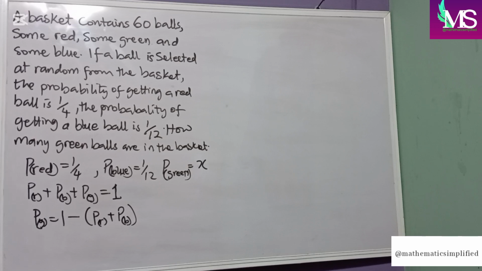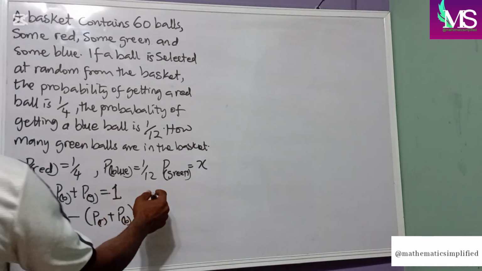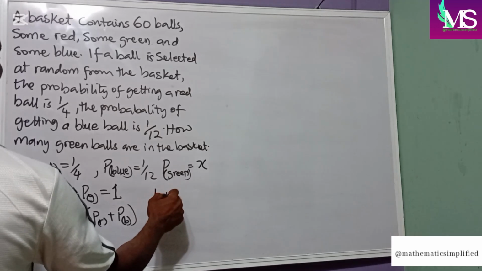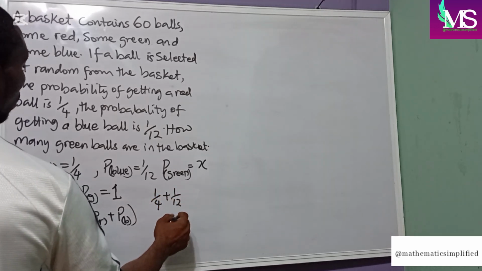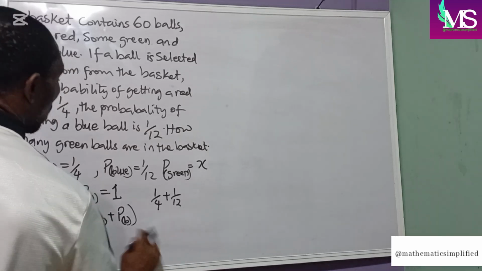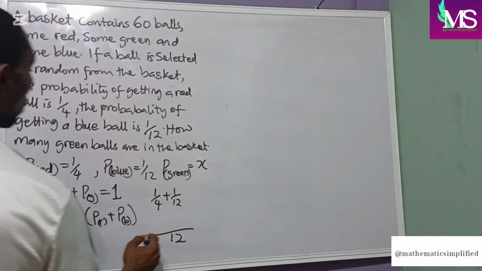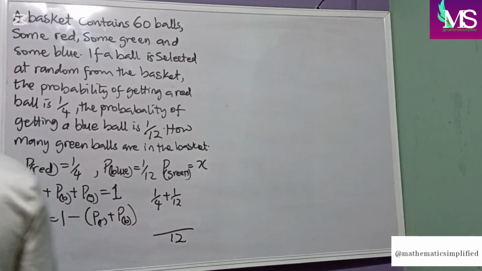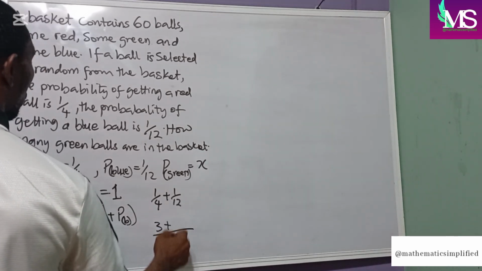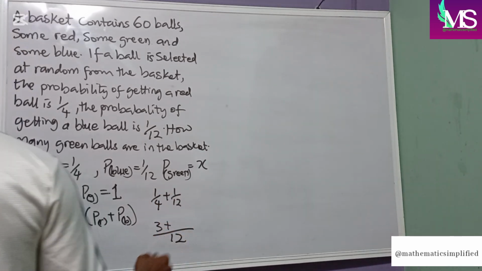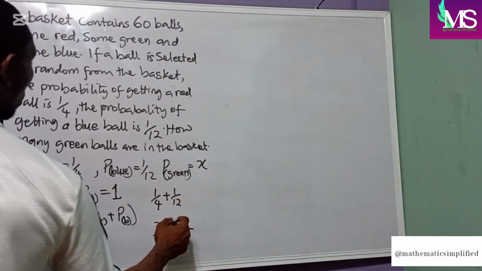Now what's our probability of red plus probability of blue? If we have 1 over 4 plus 1 over 12, our LCM will be 12. 4 into 12, 3. 3 times 1, 3. Plus 12 into 12, 1. 1 times 1, 1.